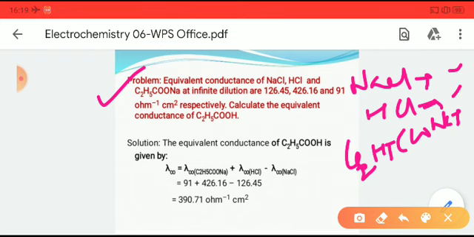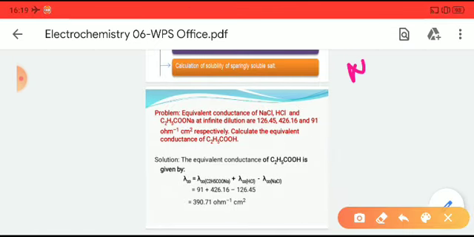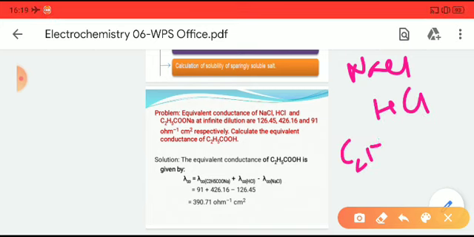We have to calculate the equivalent conductance of C2H5COOH.